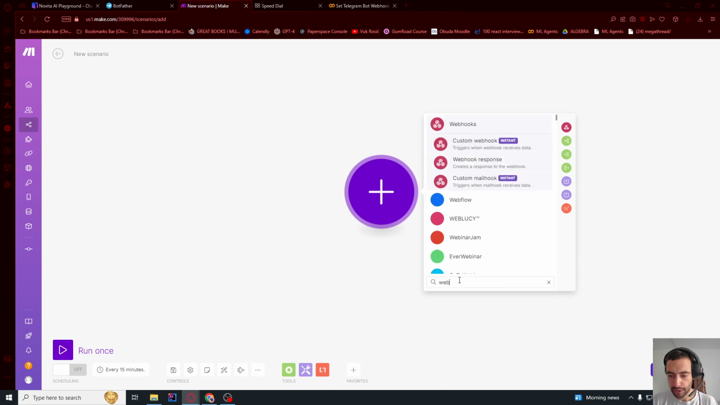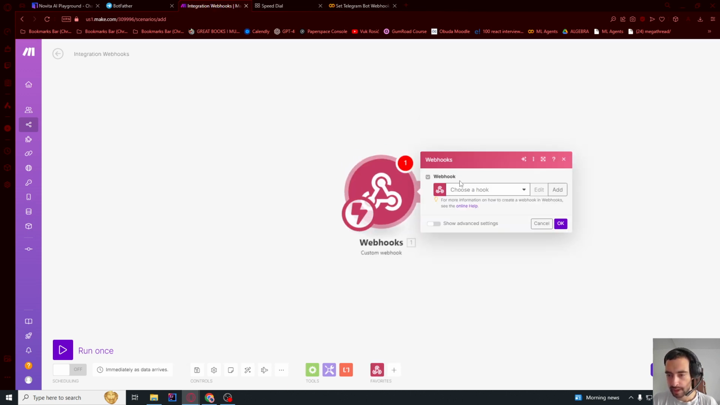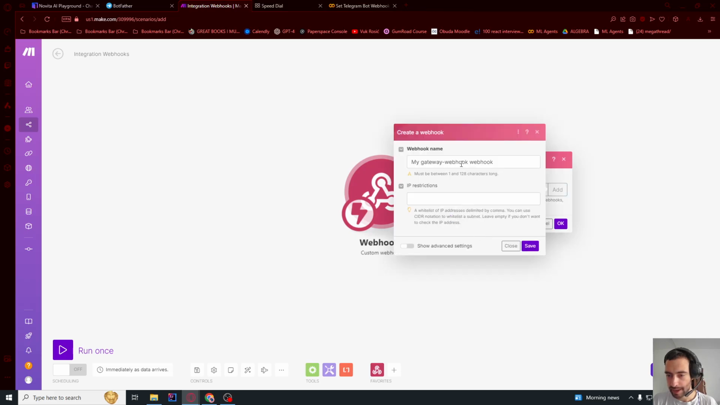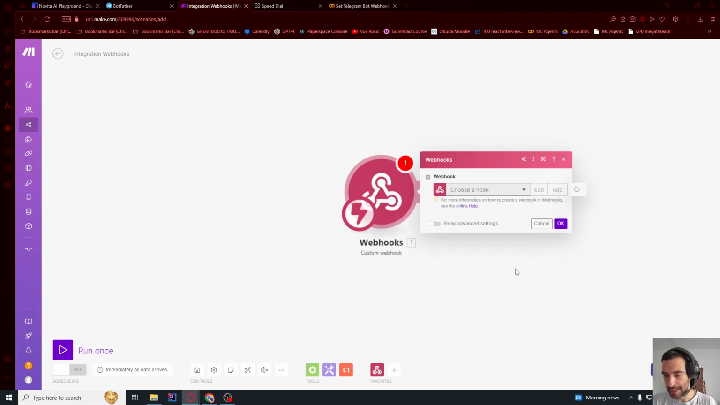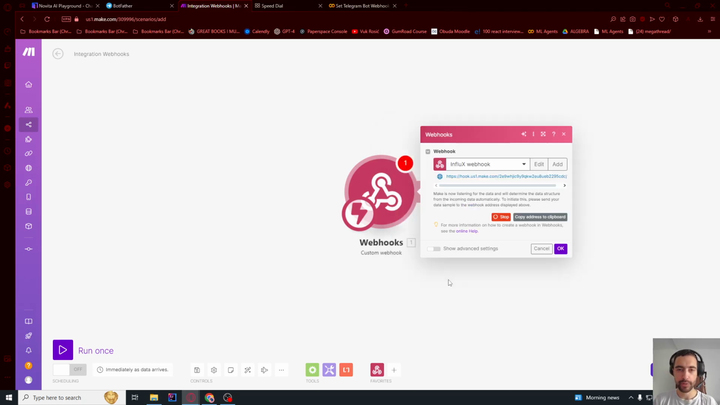Let's now look for a webhook. So we're gonna go here and custom webhook, and let me add a new one, and I'm gonna call it Influx, and then save. Now we cannot just use the Telegram node. We have to use a webhook because the Telegram node doesn't have all of the functionality.